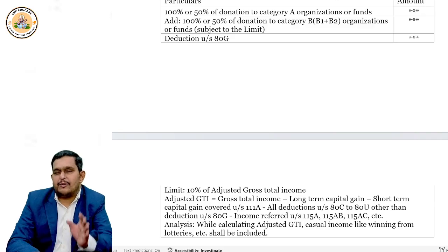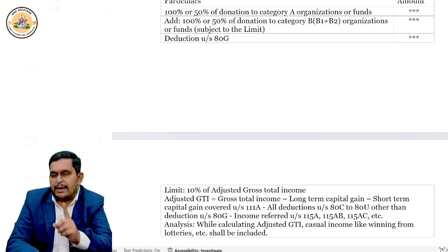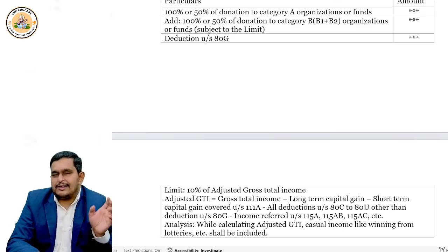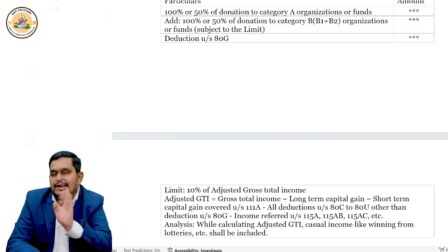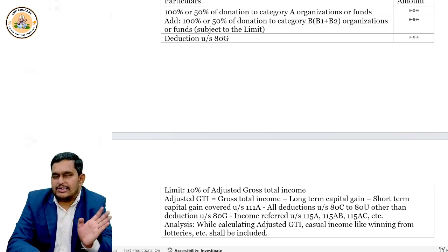Now, adjusted total income, repeat it again. Repeating, no problem. Take gross total income. Very simple. From that, deduct long-term capital gain, whether it is 112A or 112, no problem. Deduct both. Deduct short-term capital gain only under 111A. Other short-term capital gain, no need to deduct it.